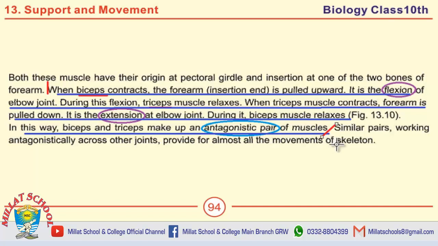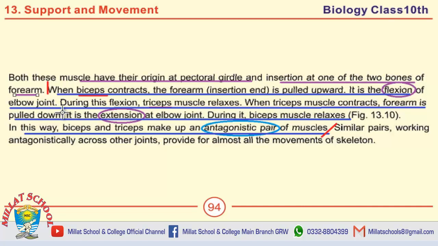Write mechanism of action of biceps and triceps. Moving towards the MCQs. Biceps and triceps, both these muscles have their origin at the pectoral girdle and insertion at one of the two bones of the forearm.